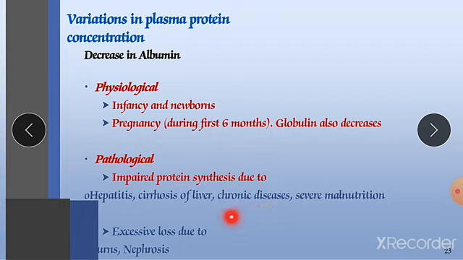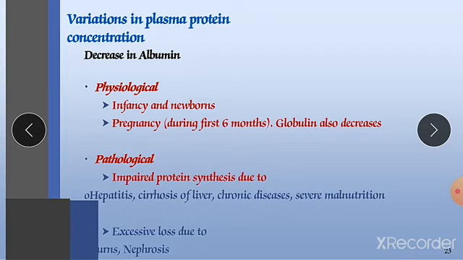For example, diseases like cancer, tuberculosis, and epilepsy are chronic diseases. And severe malnutrition. Malnutrition may occur due to protein malnutrition, vitamin malnutrition, or electrolyte malnutrition. So if severe malnutrition occurs, it also leads to a decline in our albumin.